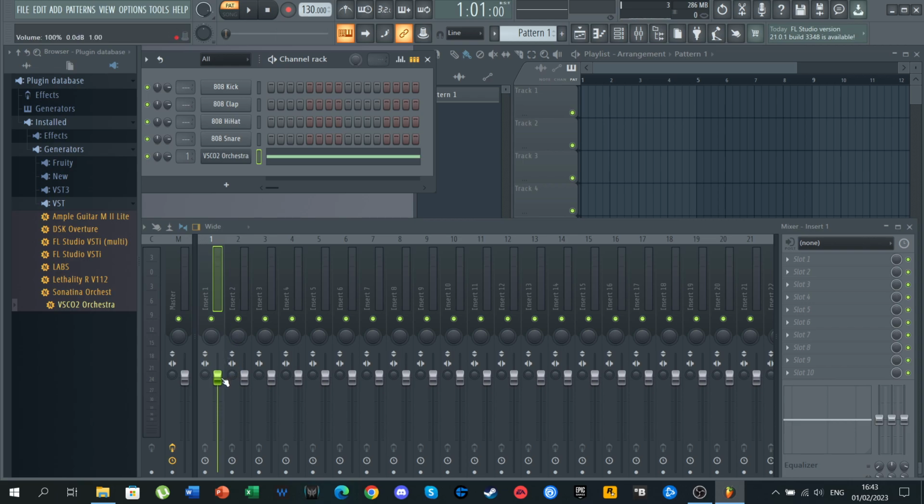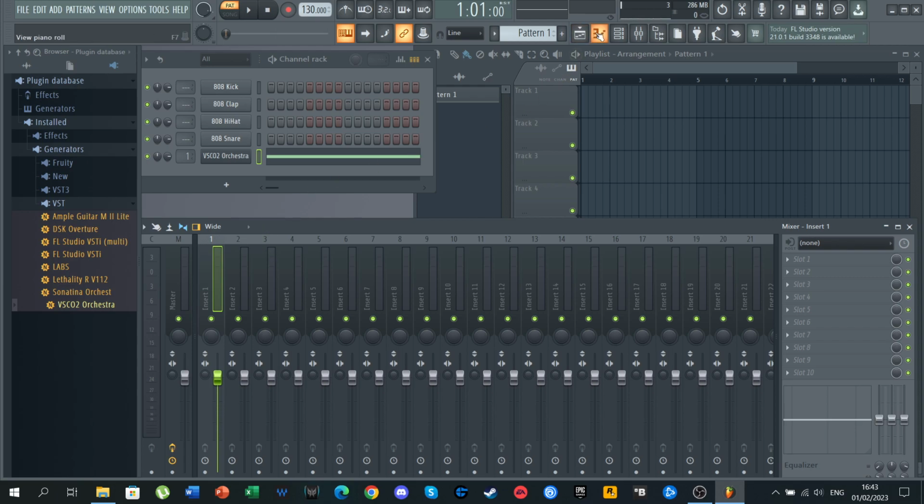Now, if we hear the note, we can manually control the volume with this volume indicator, as you can see, or we can also control the panning going either left or right. But the purpose of this video is that we don't want to do this manually while the note is playing. We want the program itself to do this automatically, so the song may alternate in the way we want.